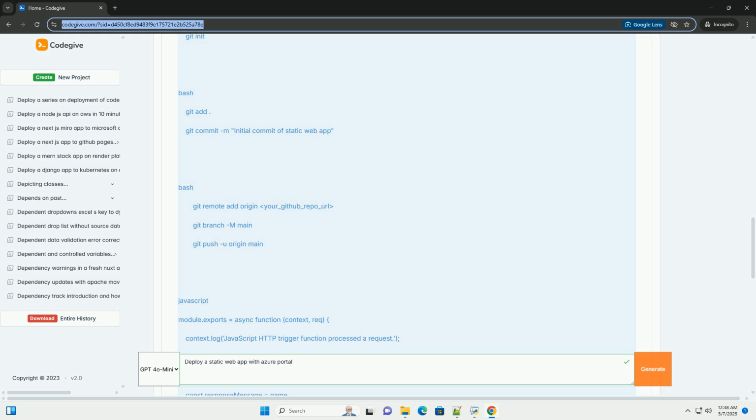Step-by-step guide to deploying a static web app. 1. Create a sample static web app project, optional but recommended. If you don't have a static web app project already, let's create a simple one using HTML, CSS, and JavaScript.